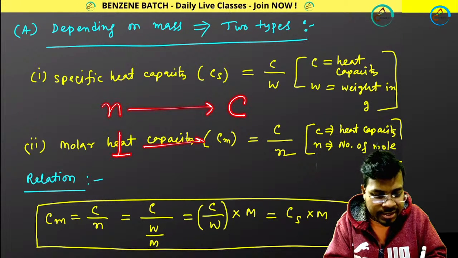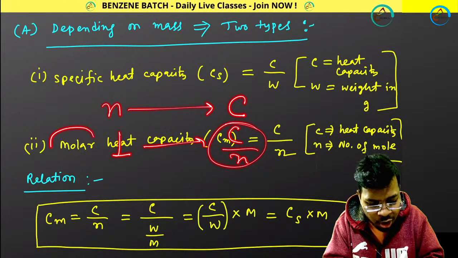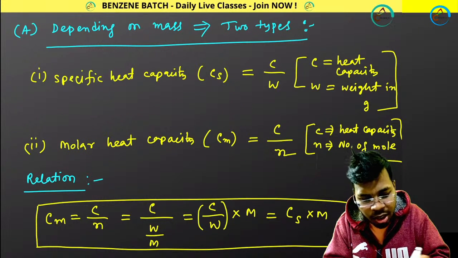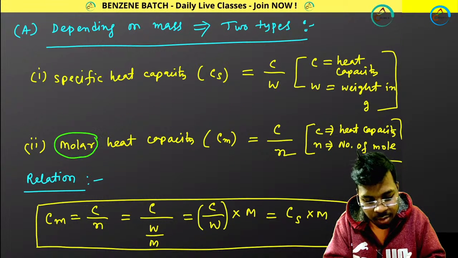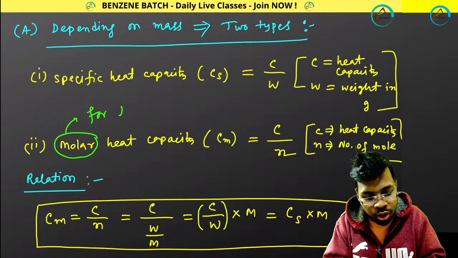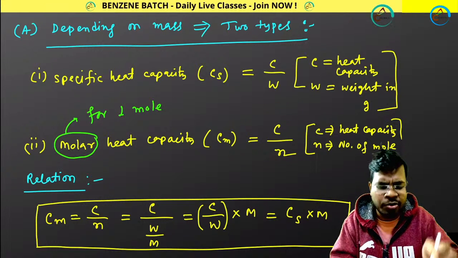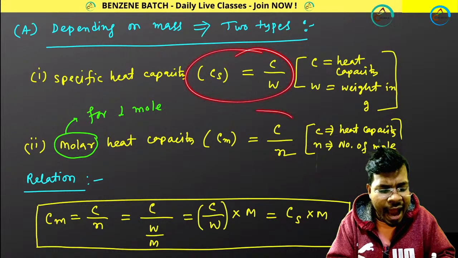For 1 mole it is C by N, and that is called molar. The word molar means for 1 mole. Remember, molar means for 1 mole. That is called molar heat capacity. So what is the relation between specific heat capacity and molar heat capacity?